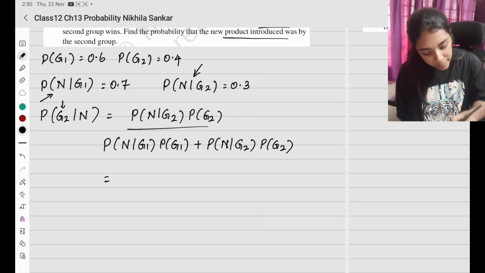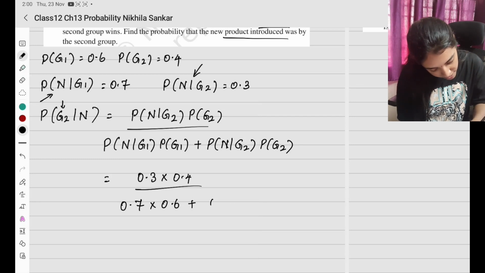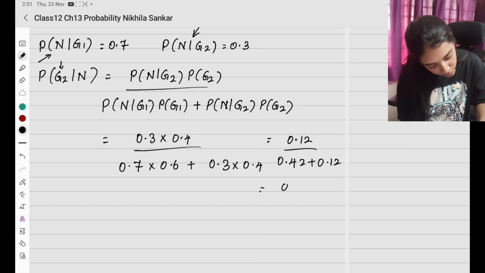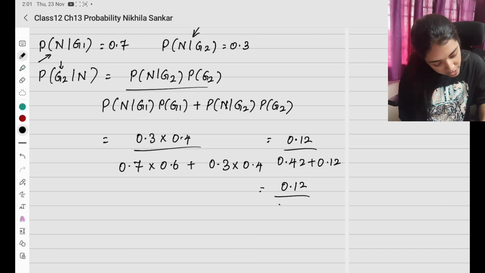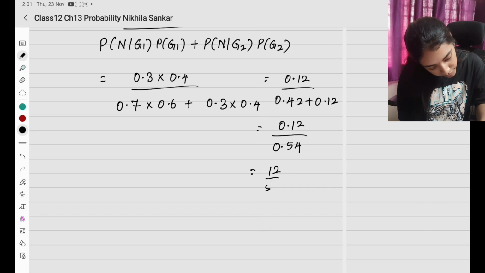Okay. When I apply, what do I have? 0.3 times 0.4, divided by 0.7 times 0.6 plus 0.3 times 0.4. So what do I have? Numerator 0.12, divided by 0.42 plus 0.12. So what do I have? 0.12 divided by 0.54, which is 12 divided by 54.